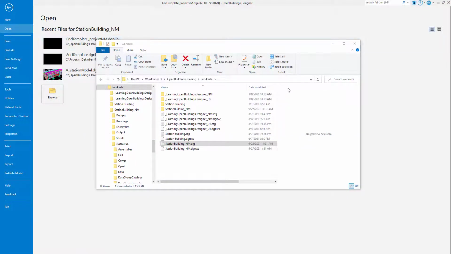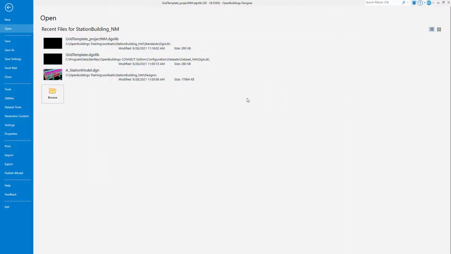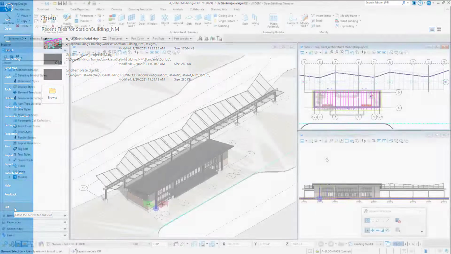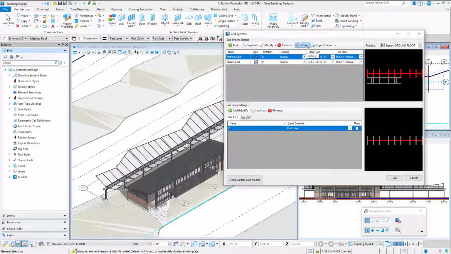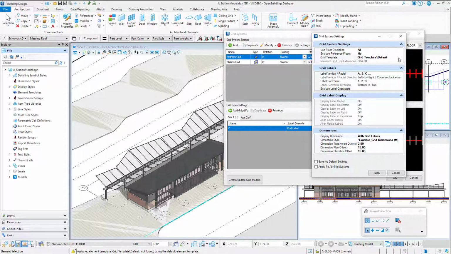Since we modified a configuration file, we will need to exit OpenBuildings and then reopen. Note that the grid now appears as black lines with no attributes. This is because they are currently set to use a template that can no longer be found. I'll open the Grid System Manager and select the Platform Grid. Open Settings and set the template to Project New.